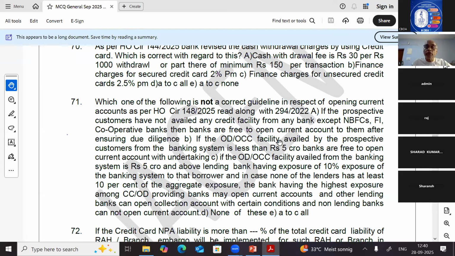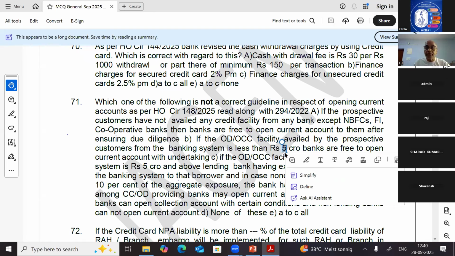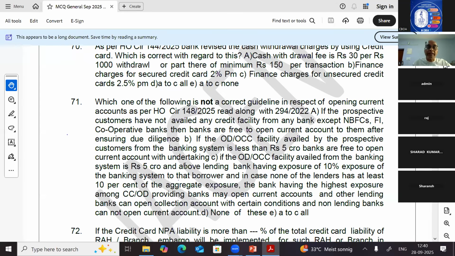Correct. If the OCC facility available to the prospective customer from the banking system is less than 5 crores, banking system meaning scheduled commercial banks, then banks are free to open a current account with an undertaking. That is also correct. Point number C.